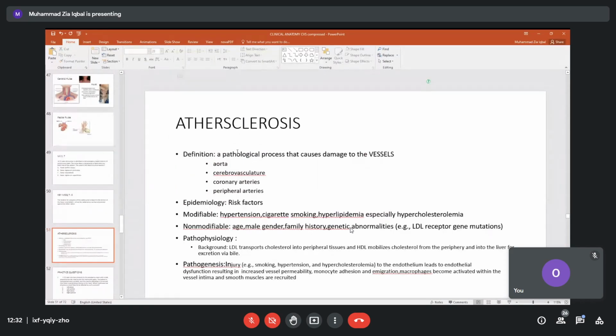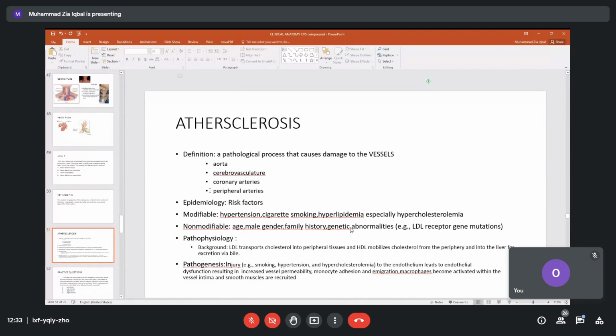Now, all these vessels can become thick due to deposition of cholesterol and fatty materials, and this we call atherosclerosis. We will study this in detail, but to introduce it, there is a pathological process that causes damage to the vessel. Which vessels are affected? Even the biggest vessels, the aorta, the cerebral vasculature, blood vessels of the brain, coronary arteries, and peripheral arteries.